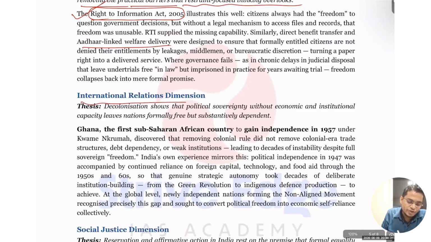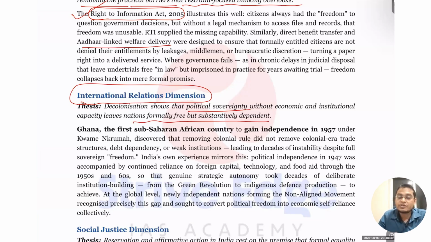So next is the international dimension. You can see a lot of countries have decolonized from the colonial past, from Britain or other European countries. After their decolonization, they are not able to sustain their freedom for long because they are politically sovereign, but they still depend on their colonial master for economy and institutions. So that is the reason that even after 60-70 years of decolonization, the African countries still depend on Europe and America for extraction of their resources for their economy. So that is what happens.